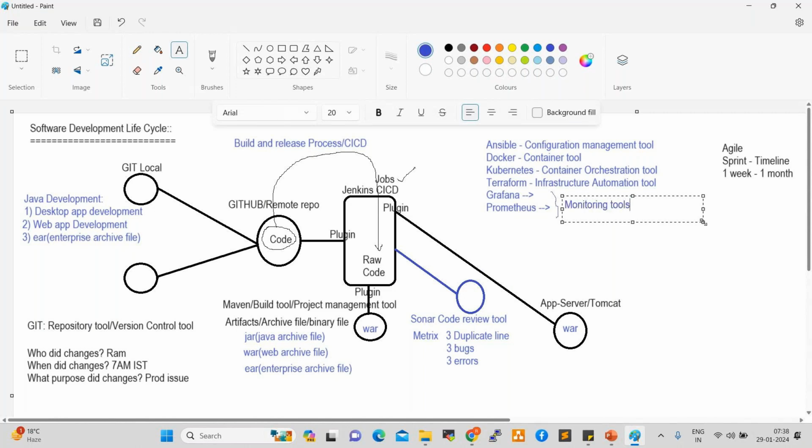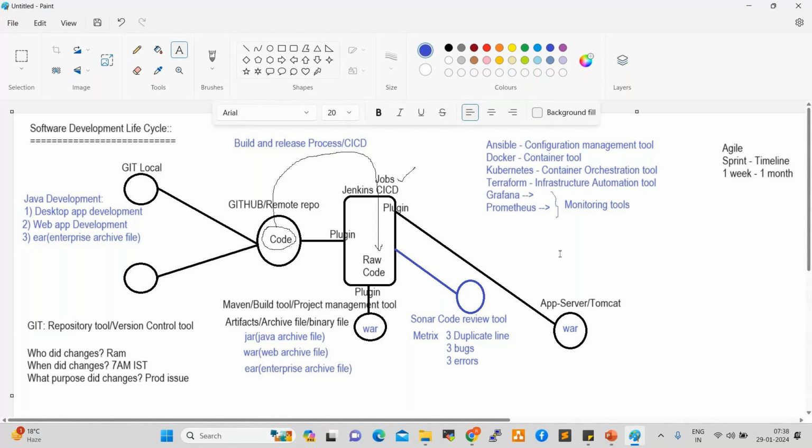In Grafana, we create dashboards, customized dashboards. In Prometheus, we can create the metrics, right? So both are very important monitoring tools. If you are using Kubernetes or Docker, these are mandatory.